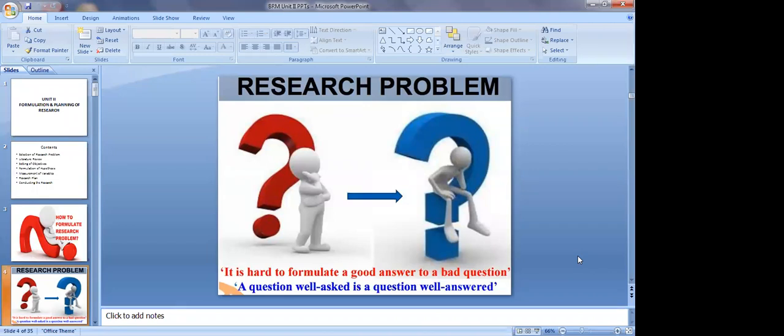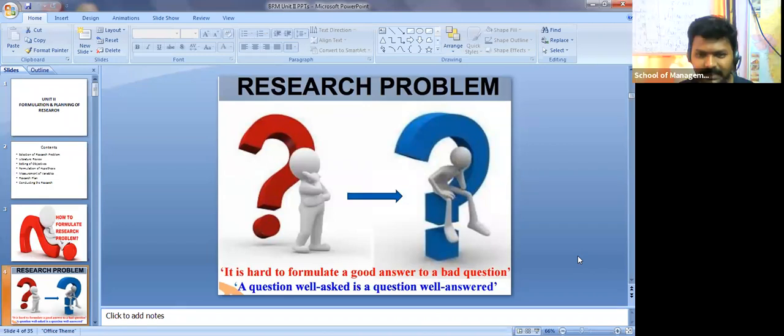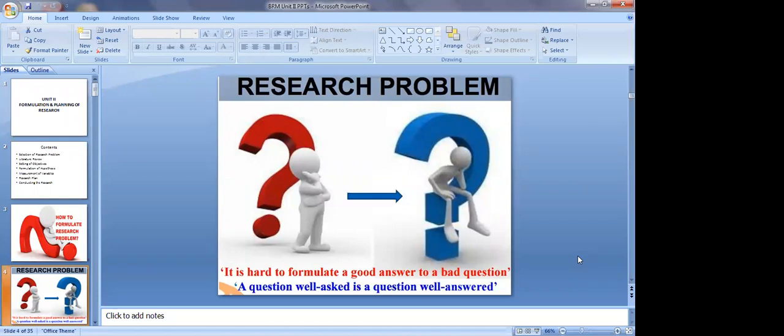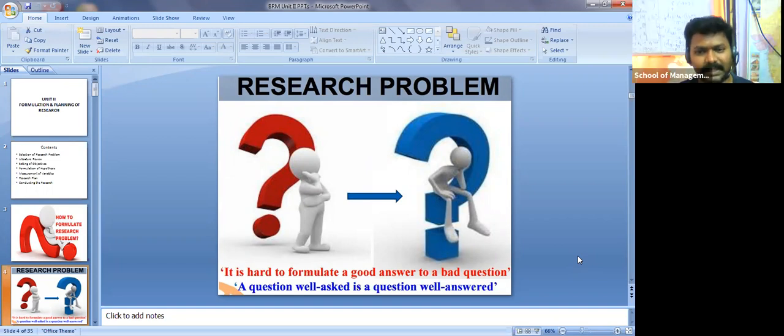Like a question, it is hard to formulate a good answer to a bad question. If it is a bad question, it's highly difficult for you to give a good answer, right? If your problem is bad, or if your research work itself is not good, then it's highly difficult to give suitable answers to that bad problem or bad project work. That is my intention in showing this particular slide.